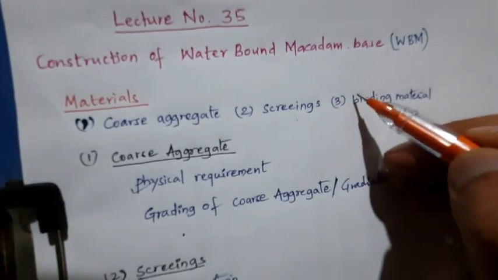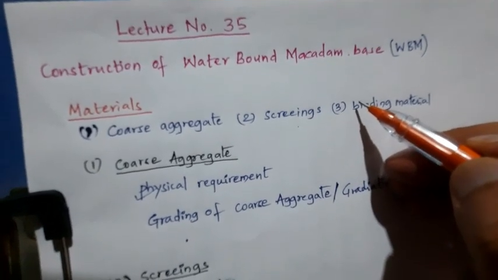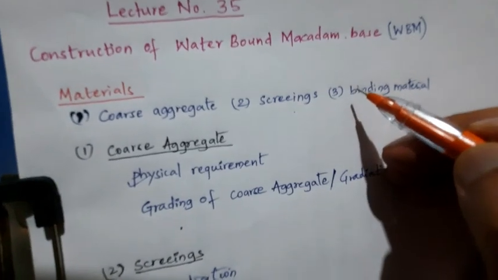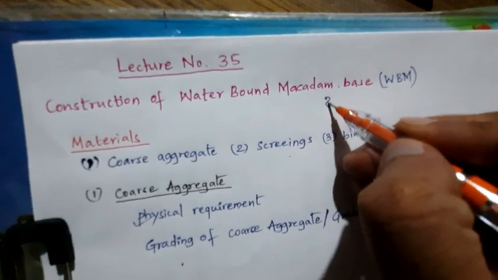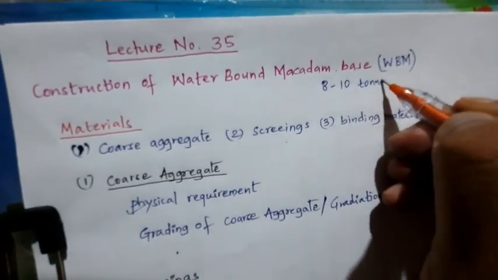Why do we use WBM? The main reason is that it is a labor-intensive method and does not require construction machinery except a roller weighing 8 to 10 tons.